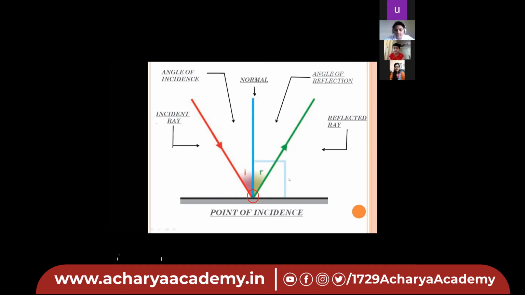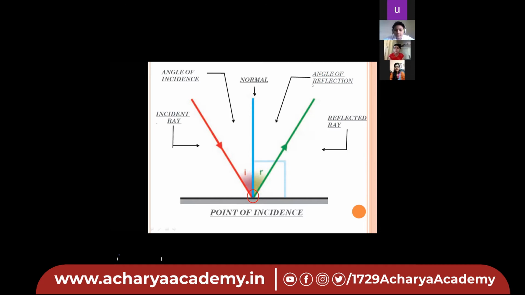The angle between the normal and the reflected ray is called the angle of reflection. As here the first letter is R, this angle is denoted by R. So we can say that the angle of reflection is equal to angle R.